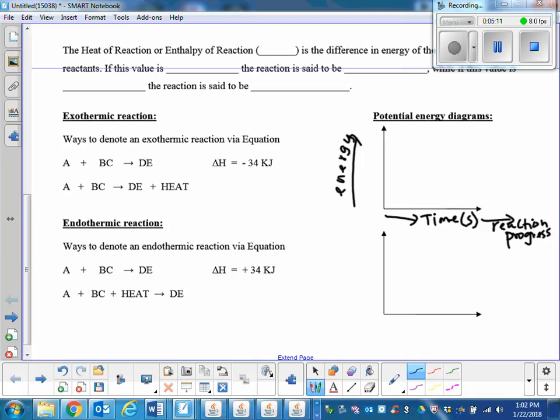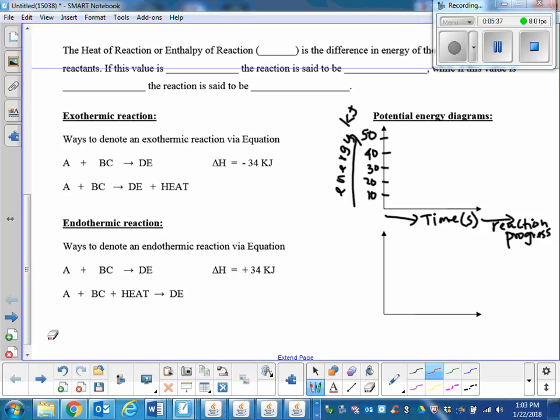We're now going to divide it into equal parts, 10, 20, 30, 40, 50. Say energy is in kilojoules.